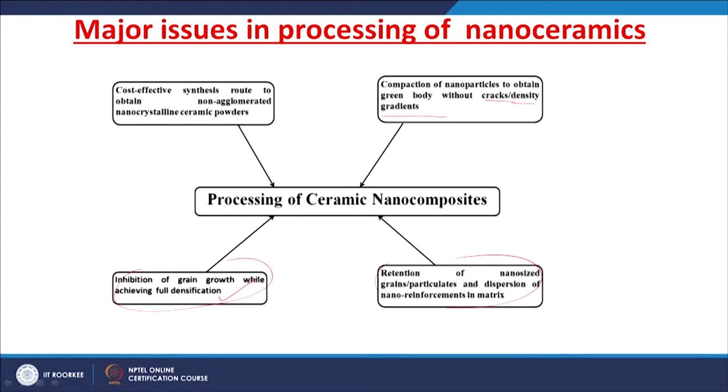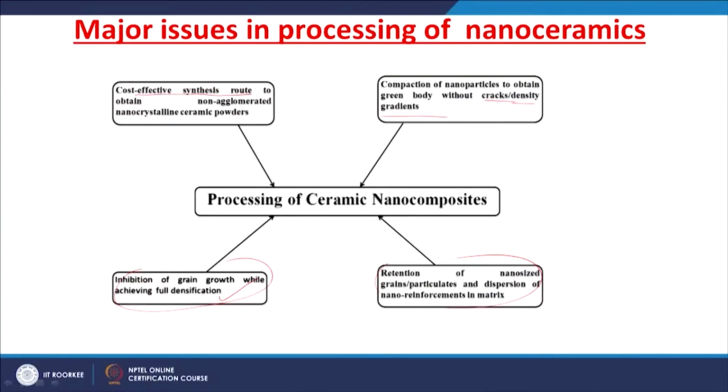While sintering, inhibition of grain growth while achieving full densification is the major challenge, as told earlier. The other important issue is the retention of nano-sized grains or particles and the dispersion of nano reinforcement in a matrix. Uniform dispersion of this nano reinforcement in the matrix is very challenging. At the same time, retaining the nano size while sintering is also a challenging task.